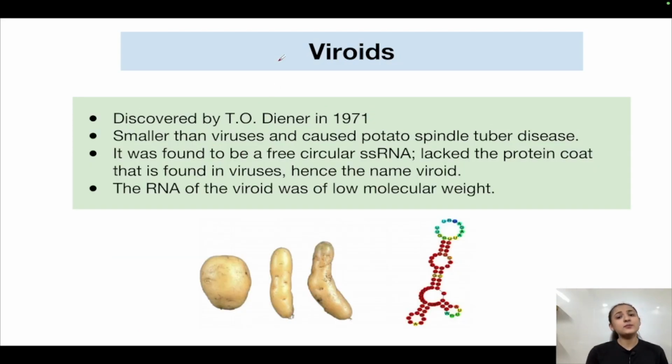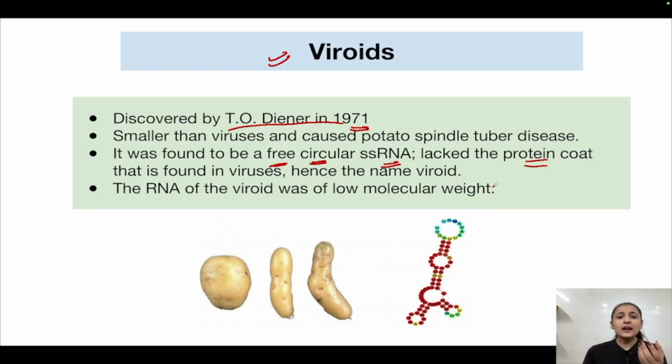Now let's come to viroids. Viroids were discovered by Theodor Diener in 1971. What are viroids? Viroids are smaller than viruses. They are free circular single-stranded RNA which lack a protein coat, hence their name, viroid.